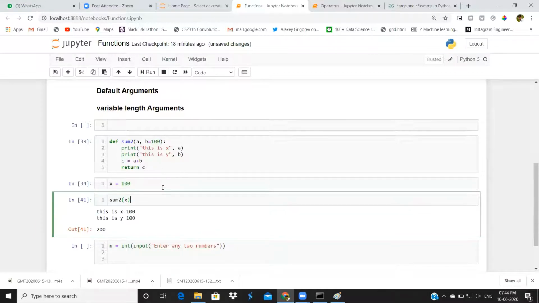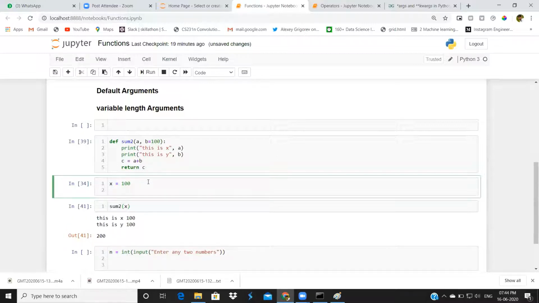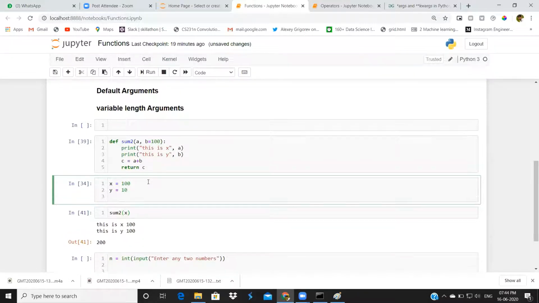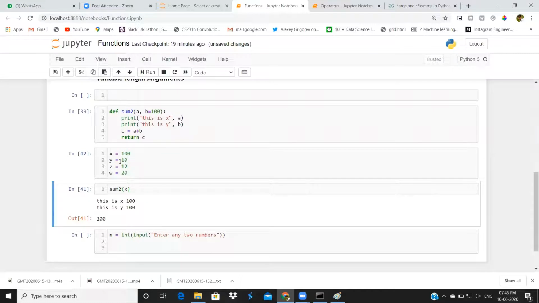Instead of x comma y, in some situations we have to pass a list or more numbers. For suppose we want to add 3 or 4 numbers: y equal to 10, z equal to 12, w equal to 20. Let's assume we don't know how many numbers we have.